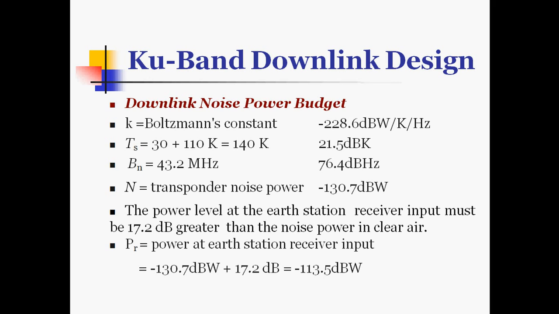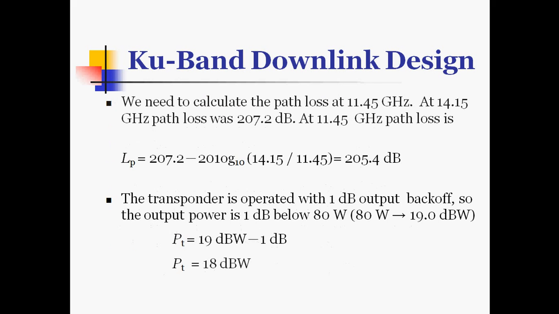The power level at the earth station receiver input must be 17.2 dB greater than the noise power in clear air. So the received power at the earth station input is given by this transponder noise power plus 17.2 dB, that is the receive power level at the input of the earth station. So the total is equal to minus 113.5 dBW.